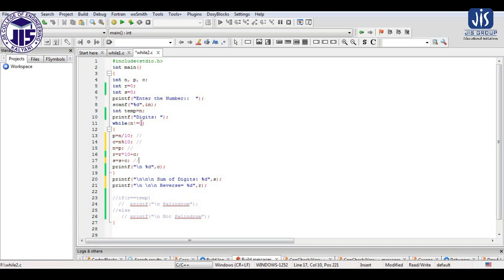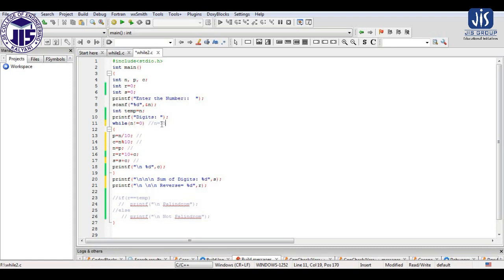Now see, if I consider the value of n as 35, I am taking a very small number, a 2-digit number, as an example. The value of n we have taken as input is 35. Now if n is 35, it will come to the loop because my condition is n not equal to 0.